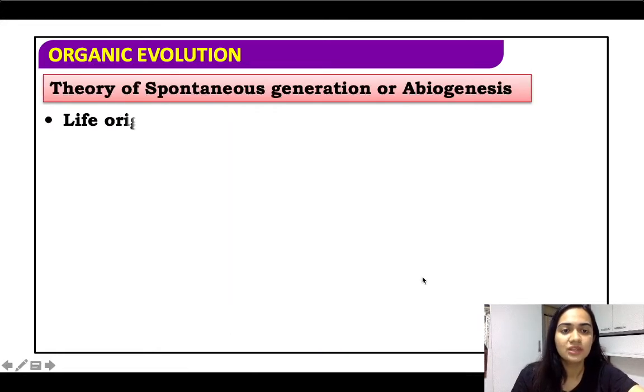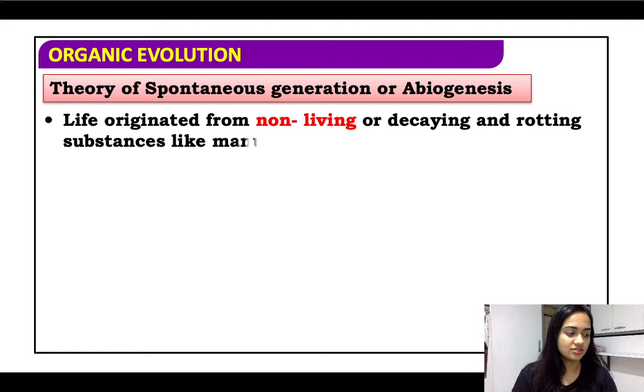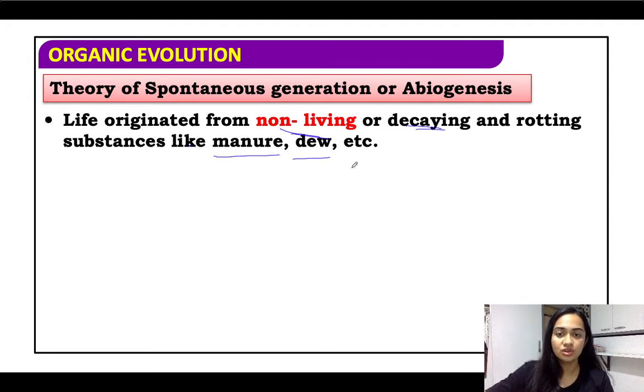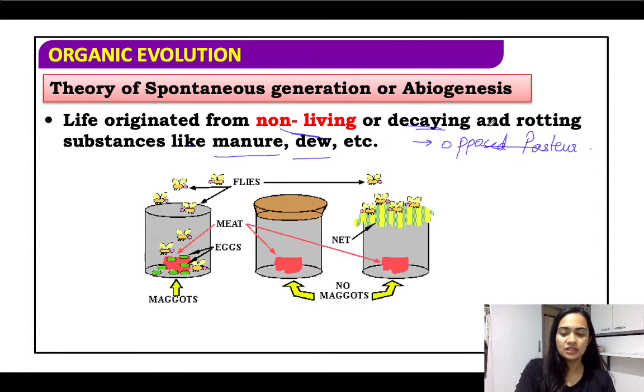Fine. So now coming to the theory of spontaneous generation, that is also known as abiogenesis. इसमें कहा गया है कि life originated from non-living or decaying and rotting things like manure, dew, cow dung, etc. So this theory was greatly opposed by Pasteur. Pasteur ने ये कहा कि लाइफ हमेशा pre-existing life से ही फॉर्म हो सकती है, but this theory of spontaneous generation has an experimental proof to it.